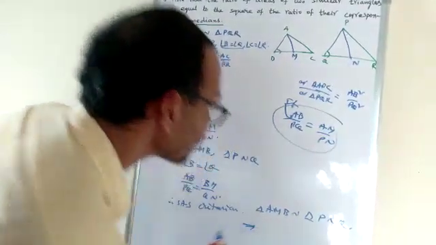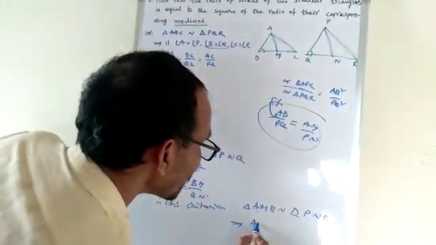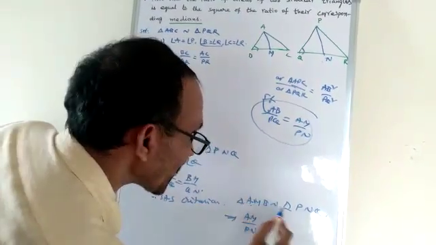That implies AM by PN is equal to AB by PQ.